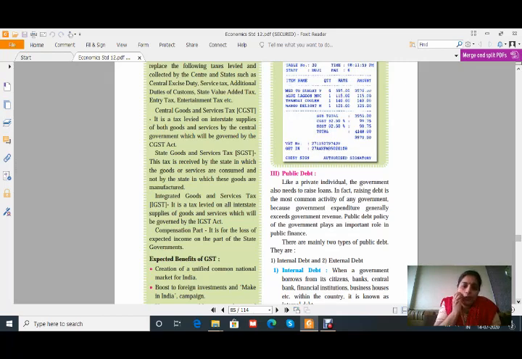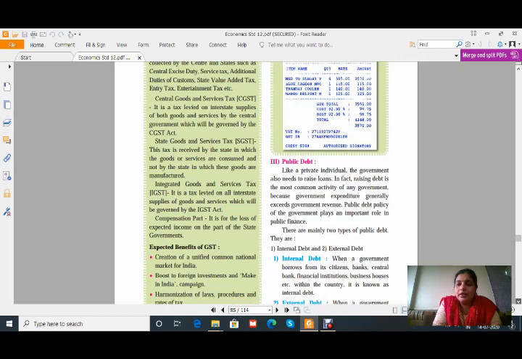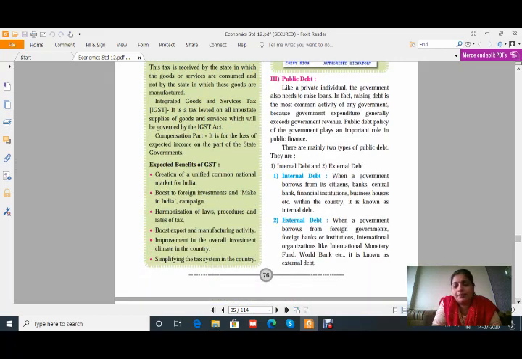Okay, what are the expected benefits of GST? Creation of a unified common national market for India. That means the market has been unified, only one tax is levied all over India, so that the prices of the goods in India are near about the same and will not change.